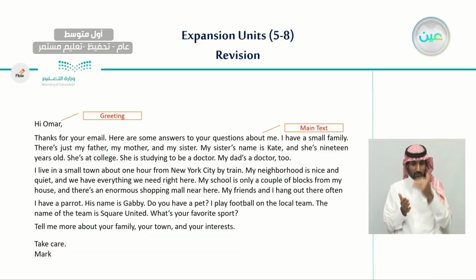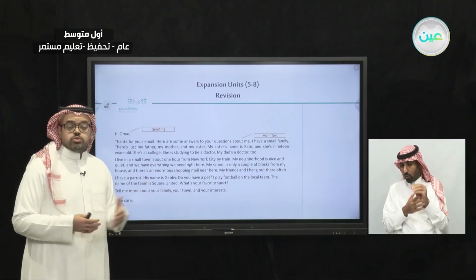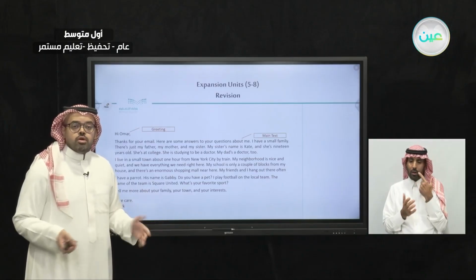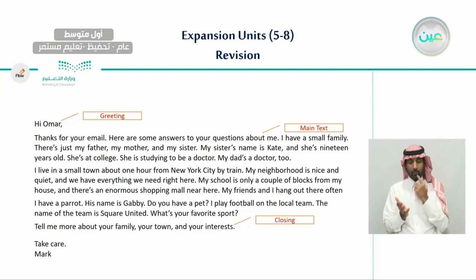And also we need to have a main text after the greeting. The main text usually has the general ideas: what are we about to say, and what is the reason behind writing this email? And also the closing.